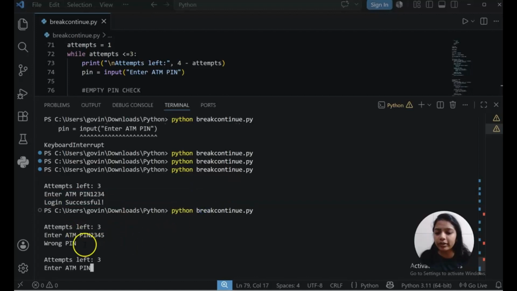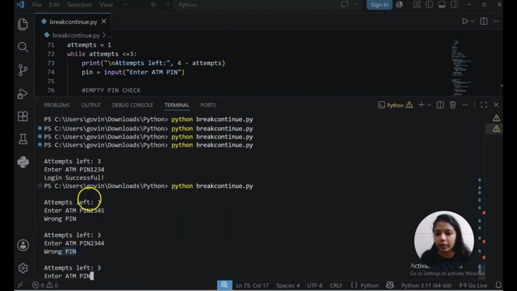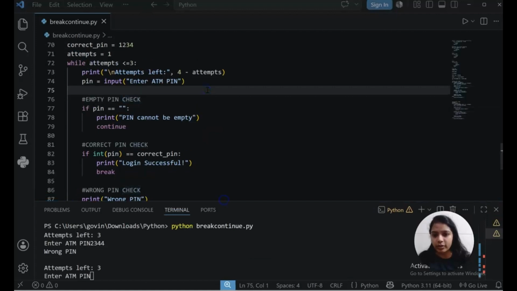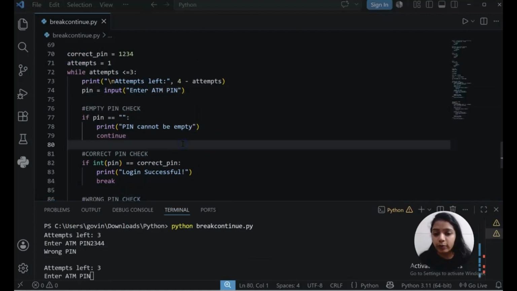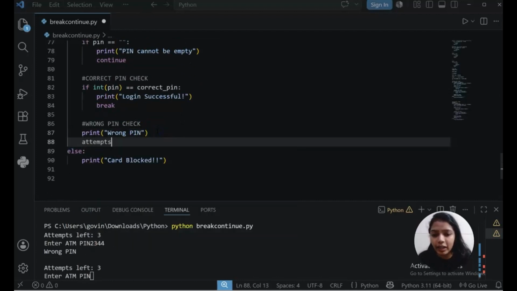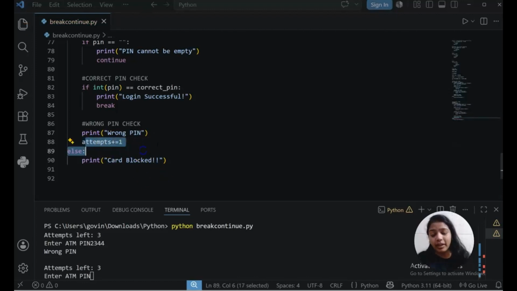This time I will give a wrong pin. Again I will give a wrong pin, but okay, there is a problem. We are getting 3, 3, 3. Let's correct this problem. We are having 4 minus attempts. The issue is, if you notice, we never incremented the value of attempt.